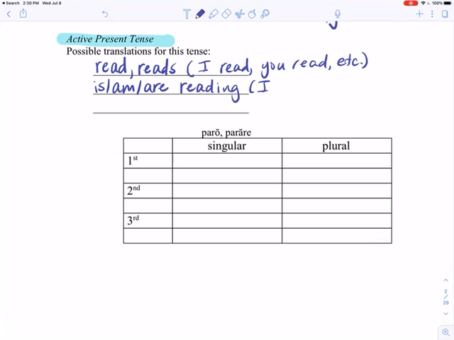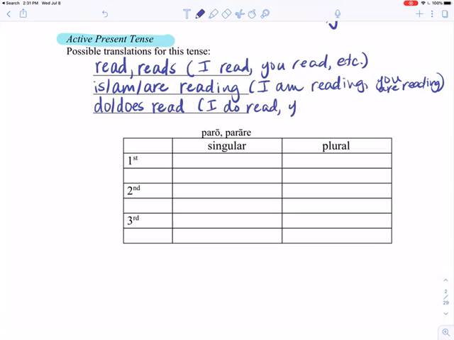So, for example, I am reading, you are reading. I'm running out of room, so I'll just scooch down. Okay? You can also say, and this is considered the emphatic, do or does read. Okay? I do read. You do read. Okay? So, those are the ways that we can translate the present tense. All right? The present active.